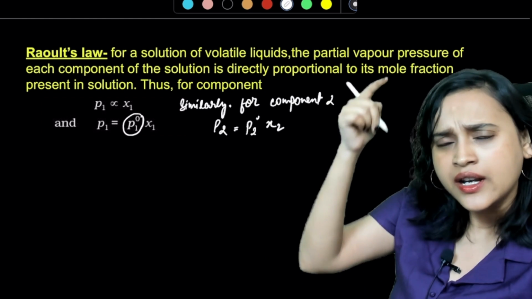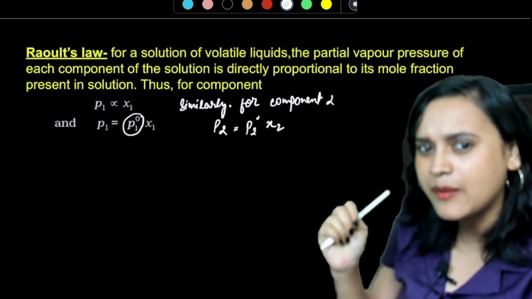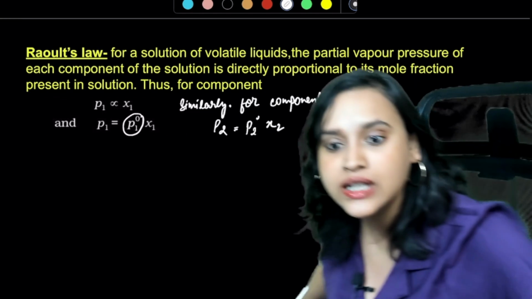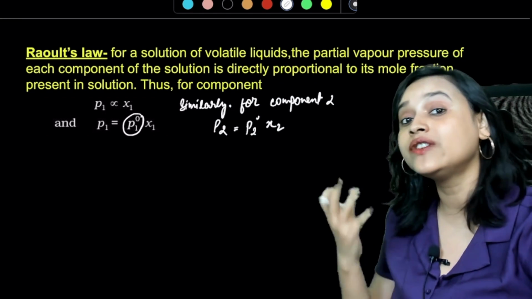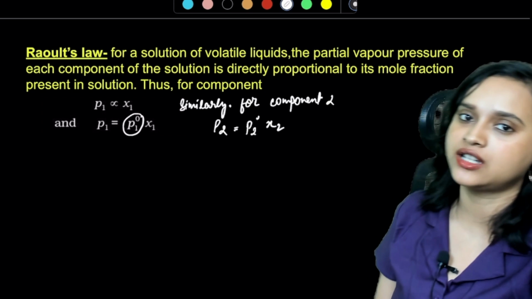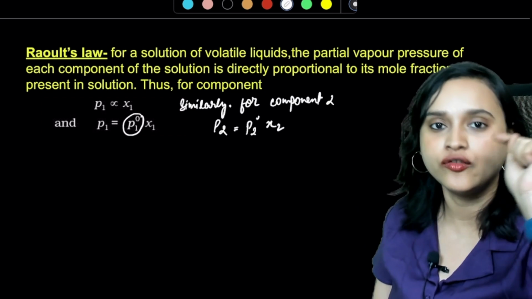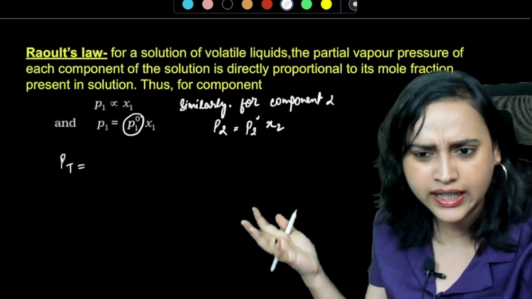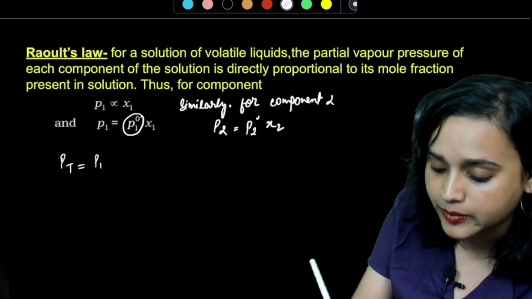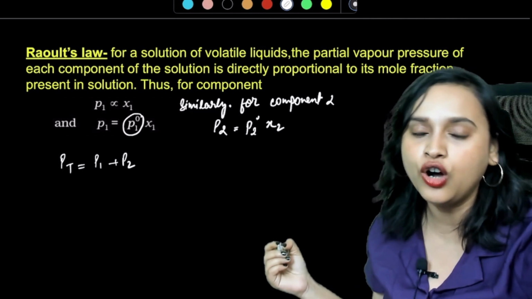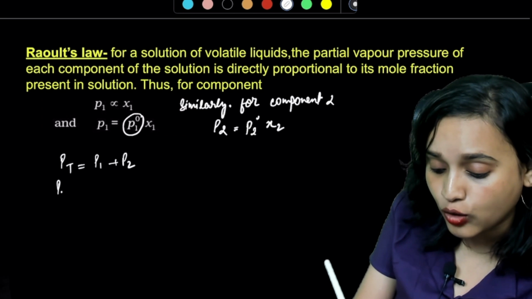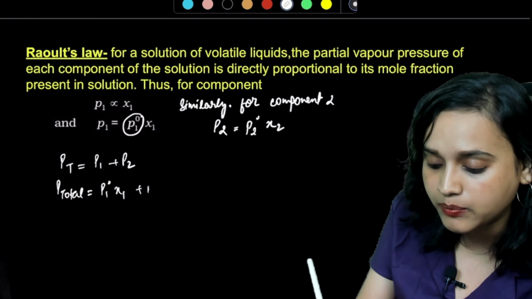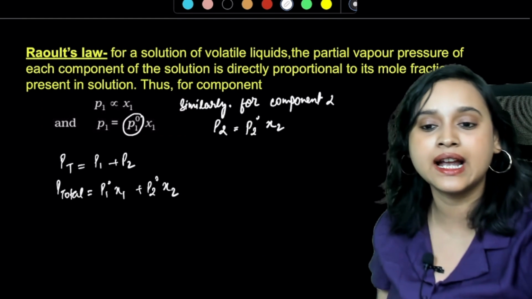Now, Dalton also said something. Remember Dalton's law of partial pressure. He said that the total pressure over the solution phase in the container will be the sum of the partial pressures of the components of the solution. That can be written as P total, PT, equals P1 plus P2. So now my P total also becomes P1 naught chi1 plus P2 naught chi2. Is that correct?